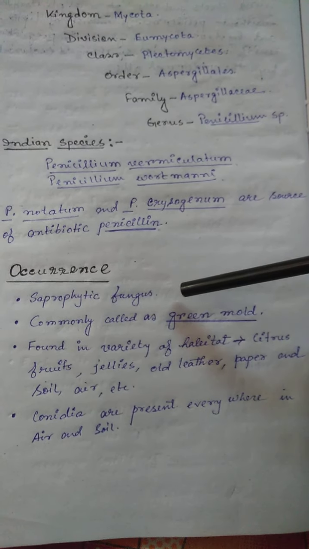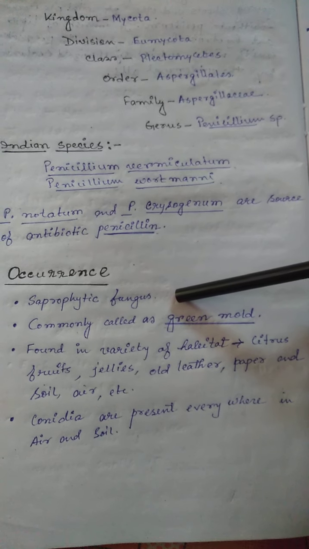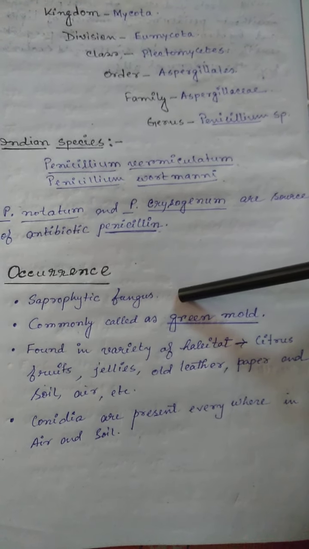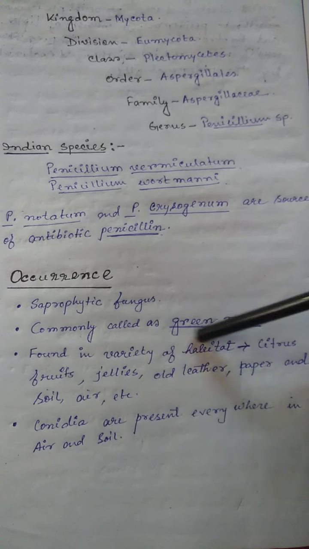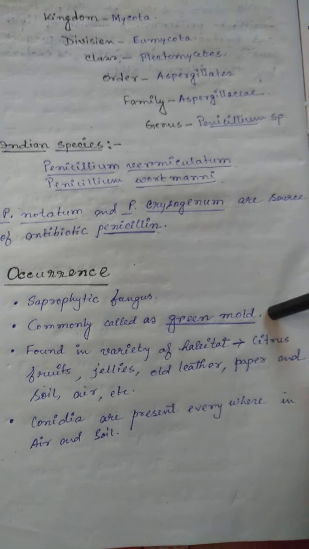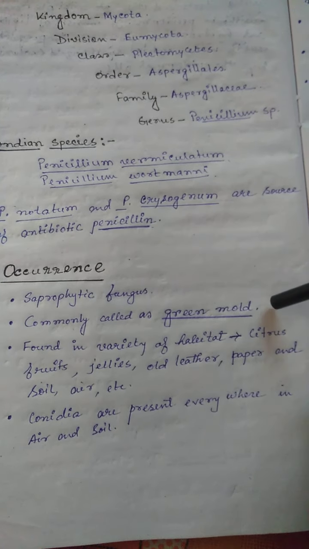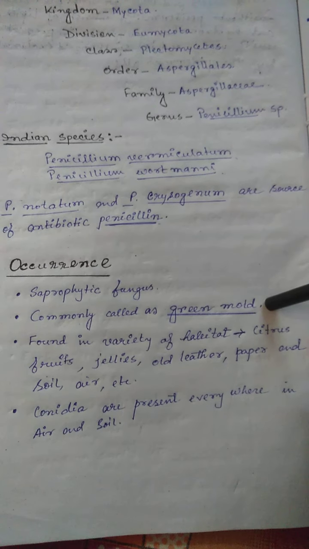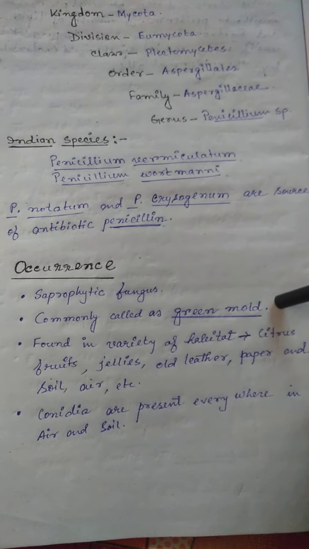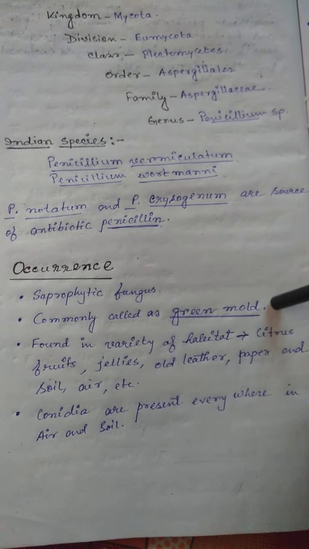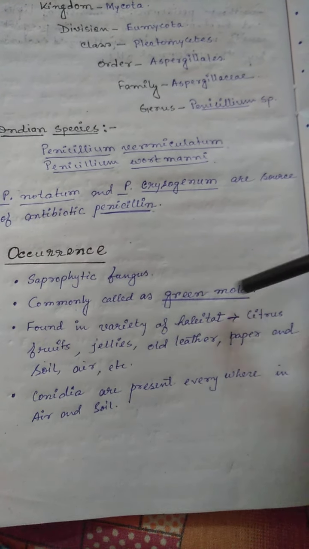Now occurrence. Basically it is a saprophytic fungus. We all know about saprophytic fungi. They are commonly known as green mold, green or blue mold. Why is it known as green mold or blue mold? Because the fungal colony looks green or bluish in color.